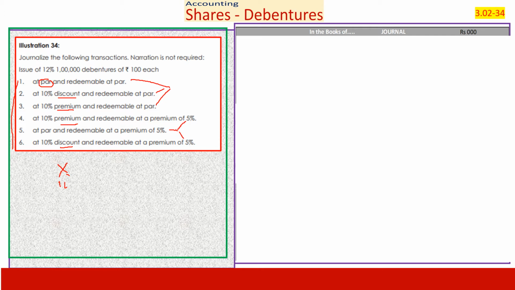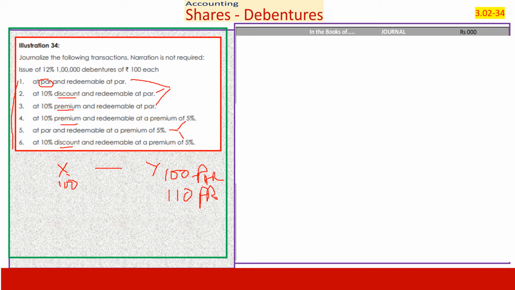When you redeem, you are repaying. When you repay, you may pay 100 or you may pay 110, let us suppose. That is, this is at par and this is at a premium.